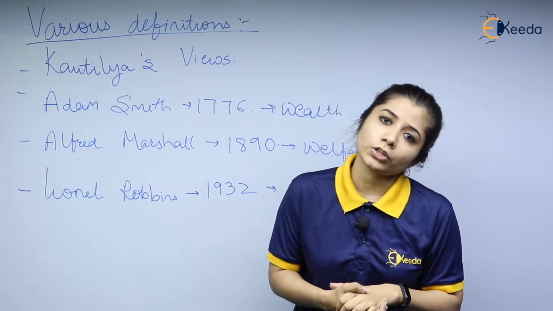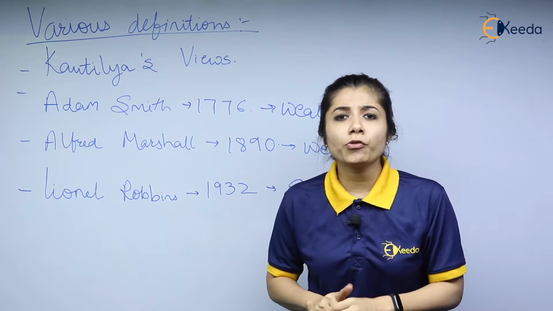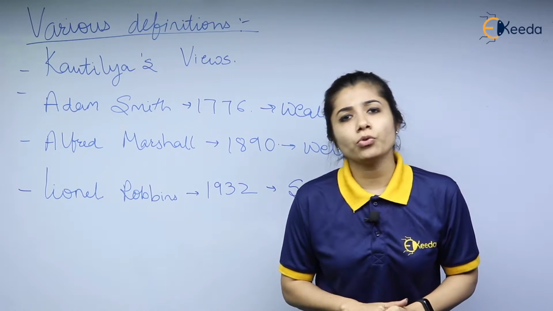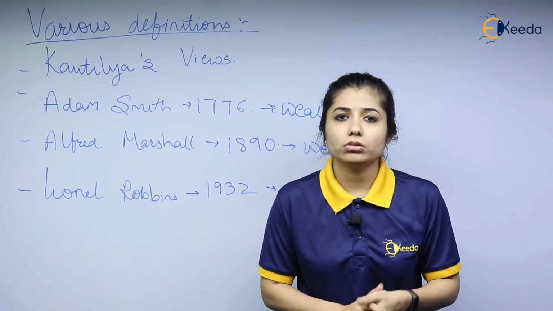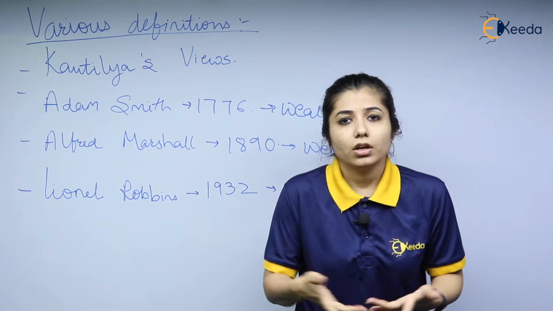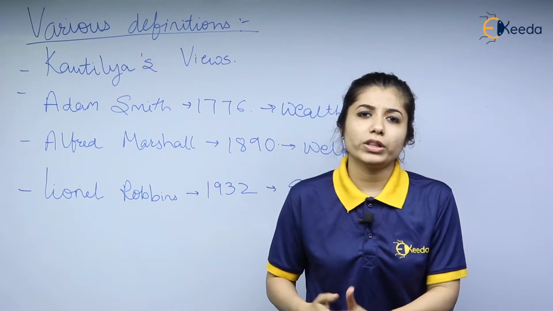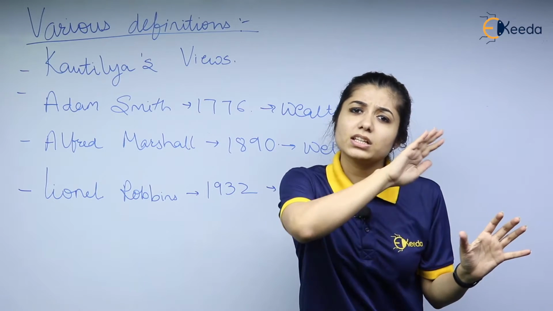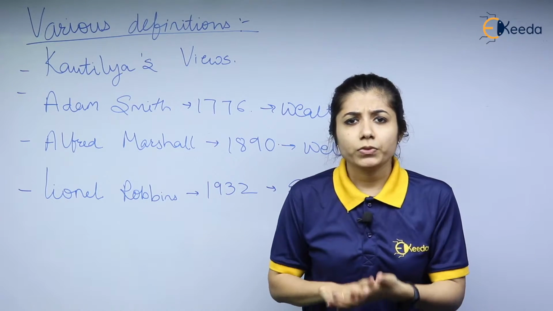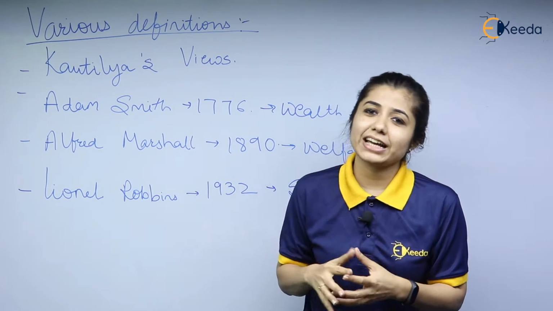The definition of economics. His definition of economics was science of wealth. The definition is very small. The name of the book is bigger than the definition. What is it? Science of wealth. Science means a systematic study of anything. Wealth means anything that has value.